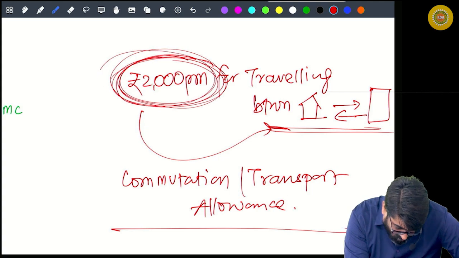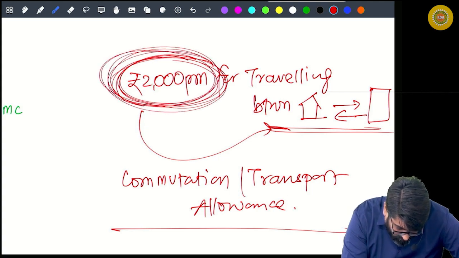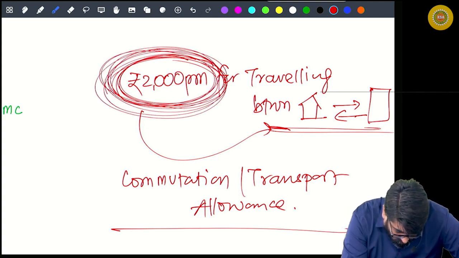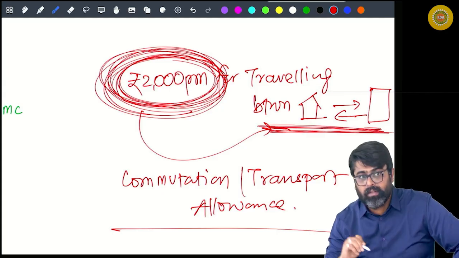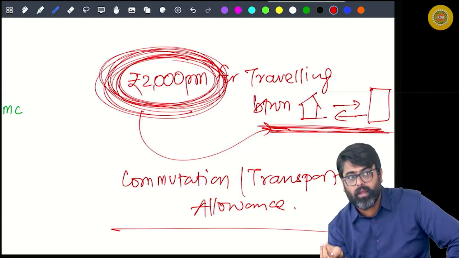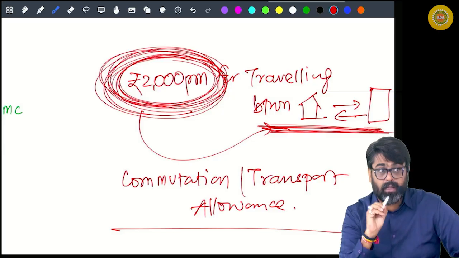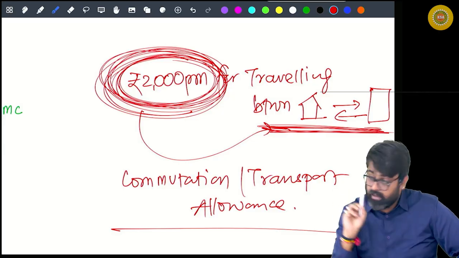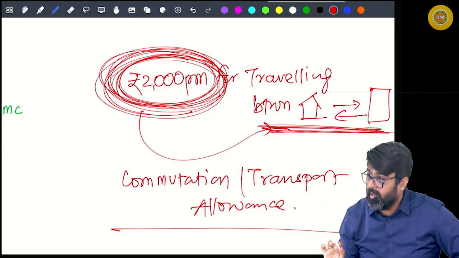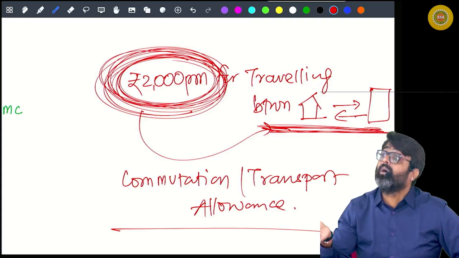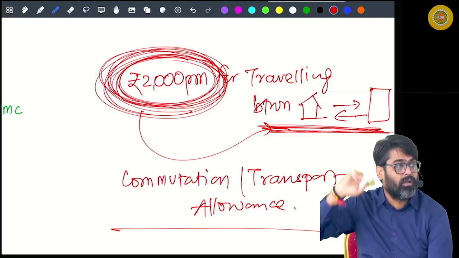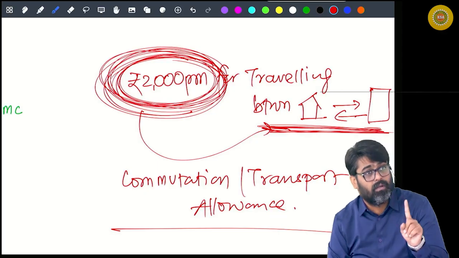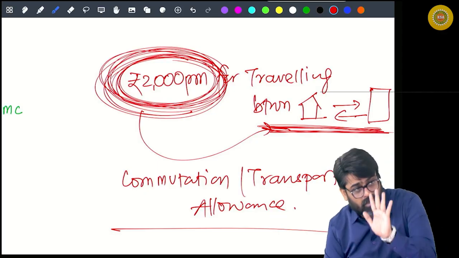A fixed amount on a regular basis in addition to salary for this purpose. Then the treatment will be, if the employee is a normal employee, then it is fully taxable. Entire 2,000 per month will be taxable. And if the employee is a handicap employee, then entire 2,000 will be exempt. Why? Because the limit is 3,200. Done, sir? But wait.